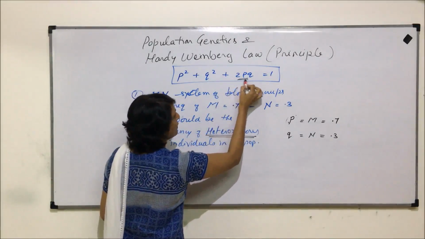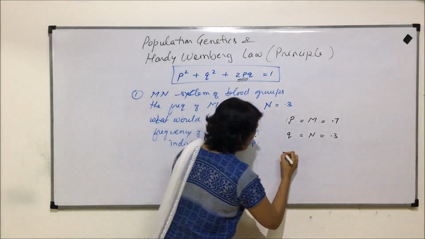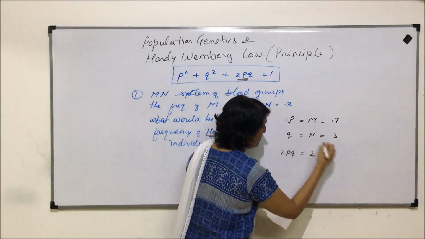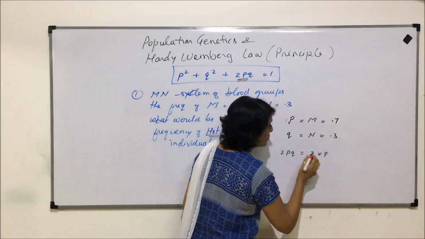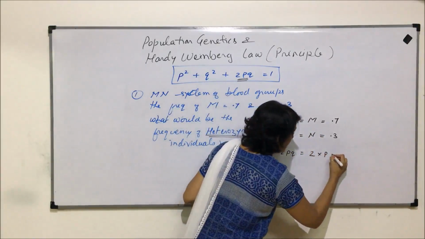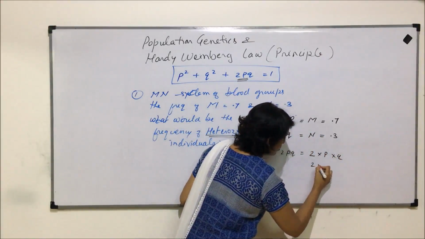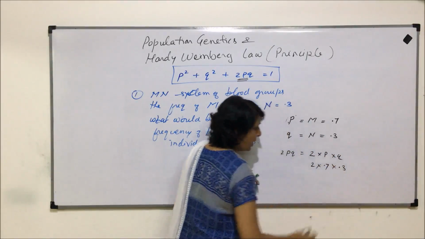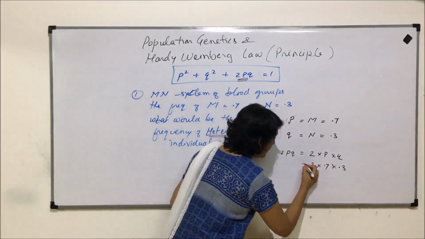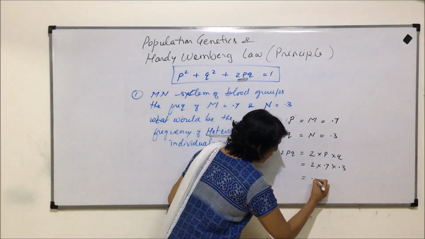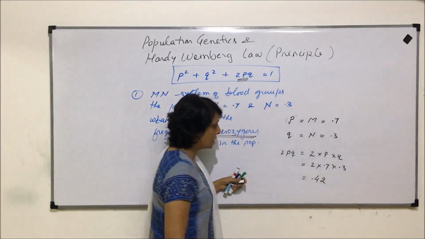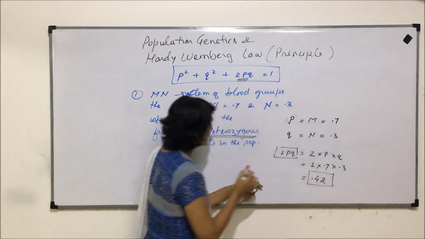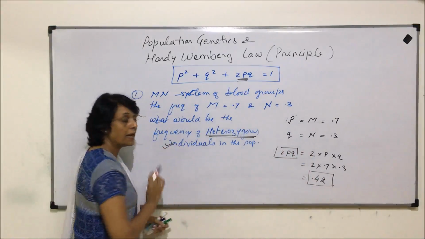That means this is what we have to find out. So 2pq will be 2 into p into q. So this is 2 into 0.7 into 0.3. If we calculate this, it should come to 0.42. This is going to be the frequency of the heterozygous individuals in a population.